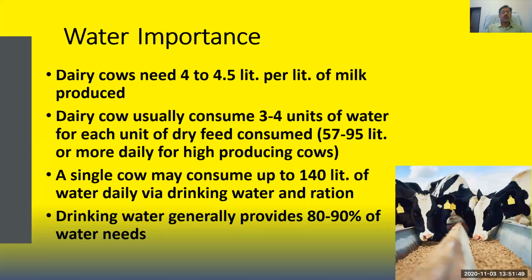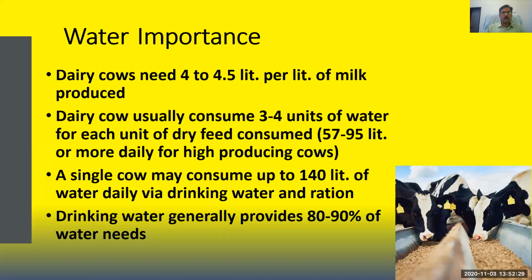Almost 4 to 4.5 liter water is required by a cow for each liter of milk production. So roughly you can say if an animal is producing 10 liter of milk, that animal requires almost 40 liter of water. And when we compare it with the dry matter intake, then for each kg of dry matter intake, there is 3 to 4 liter of water requirement. I mean, if a cow is consuming 1 kg of dry feed, dry meaning almost 90 or 90 plus dry matter content, that animal requires 4 times more water.